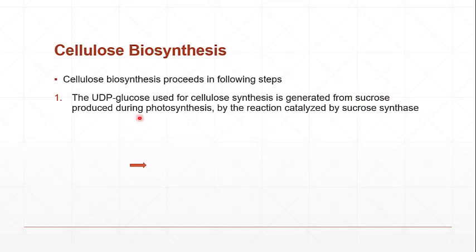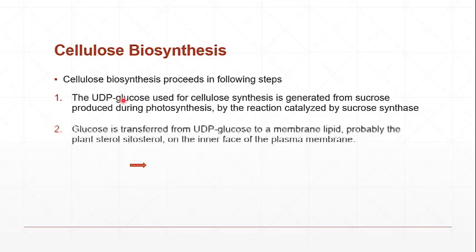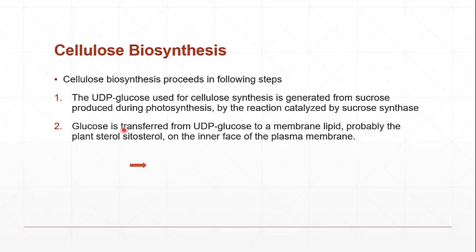So as we need the glucose, glucose will be attached along with the UDP, and we will get a UDP glucose which will be used for the further action. The glucose is transferred from UDP glucose to a membrane lipid.